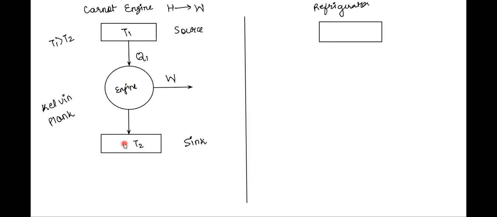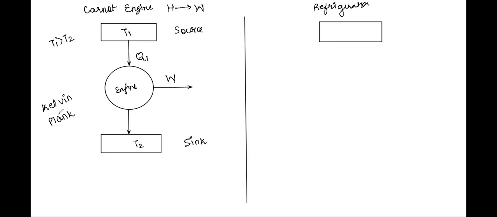This is an inherent assumption in a Carnot engine or refrigerator problem: irrespective of how much heat you take from the source, it acts like a reservoir of heat. Whereas the sink is a place where you are giving out some amount of heat.